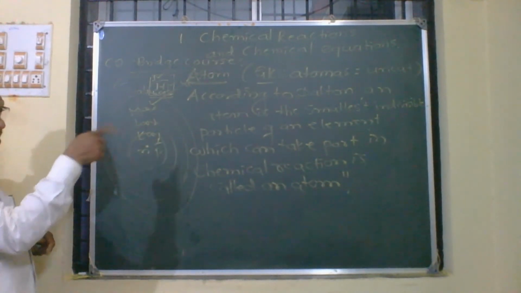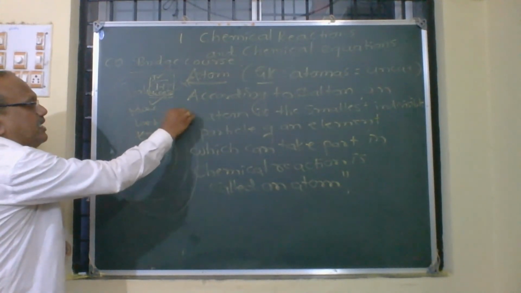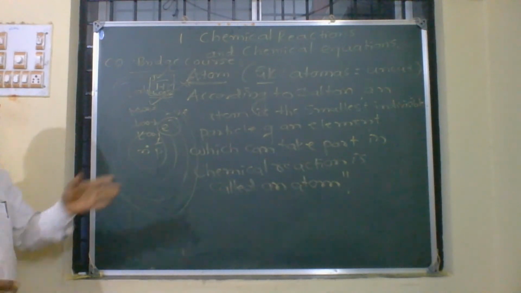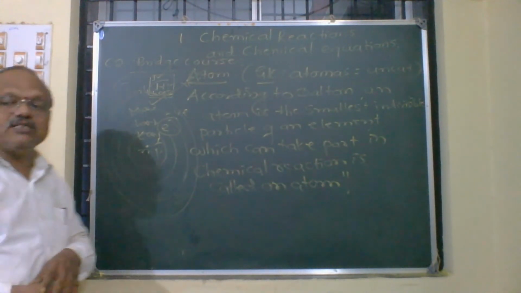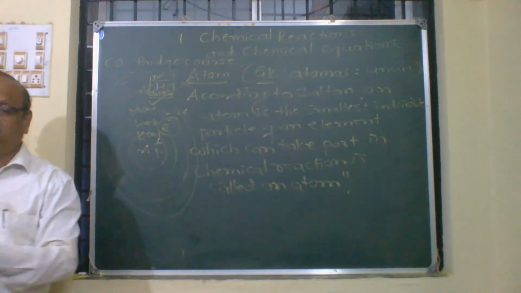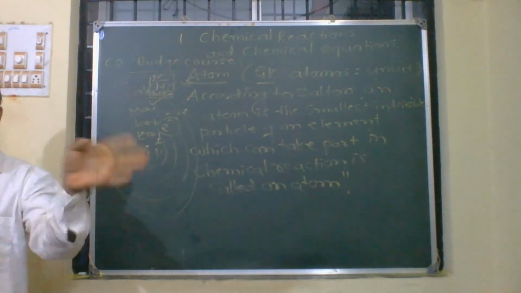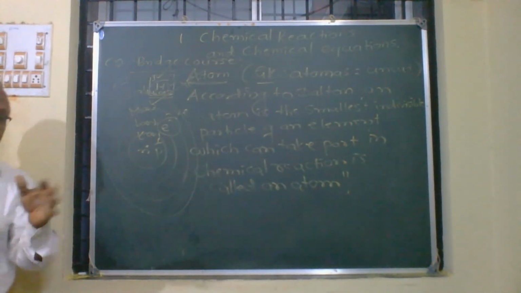One interesting fact about the atom is that the electrons revolving around the nucleus have a negative charge, and protons have a positive charge. What is the charge of the atom? Option A, positive. Option B, negative. Option C, neutral. Option D, none of these. It is chargeless, neutral. Why?